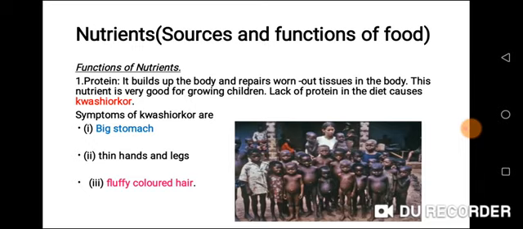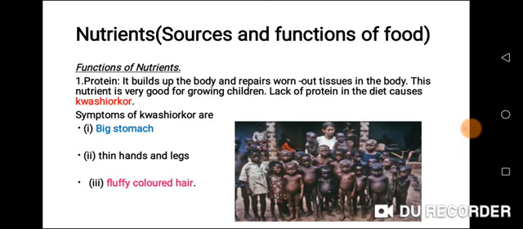Now we are quickly going to talk about functions of nutrients. That is all the nutrients that I've mentioned before. We are going to talk one after the other about their functions. Now, protein. Protein builds up the body and it repairs worn out tissues in the body.